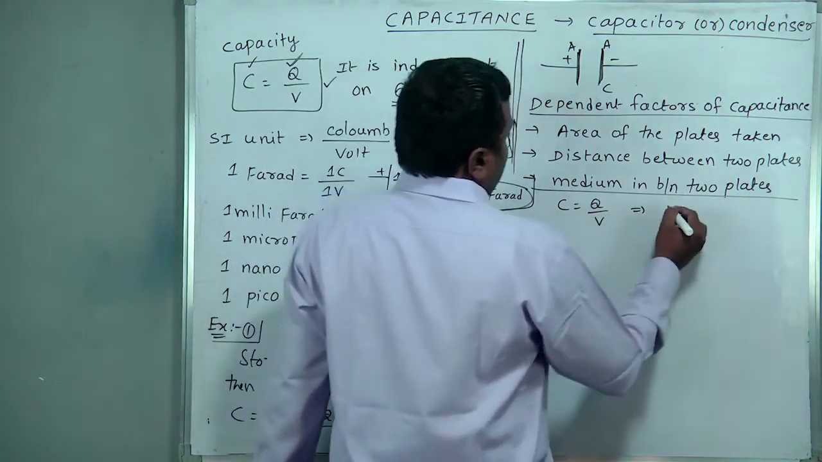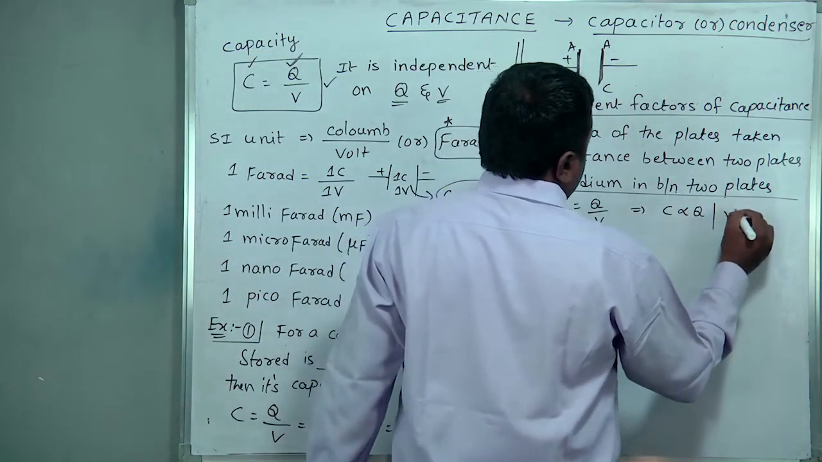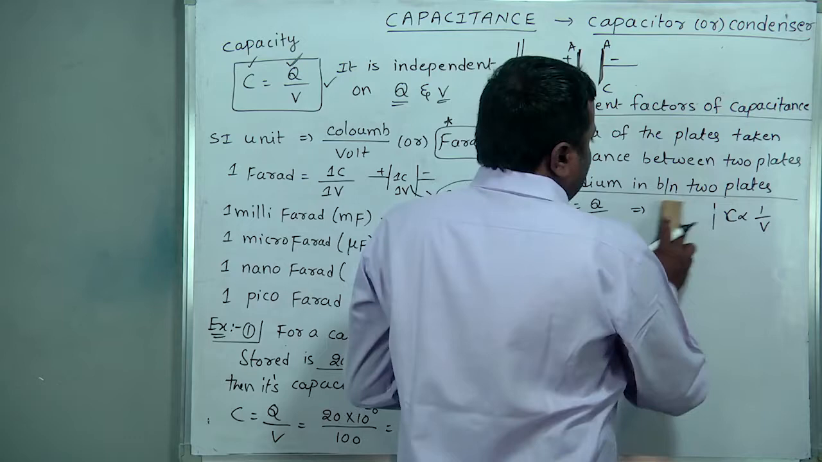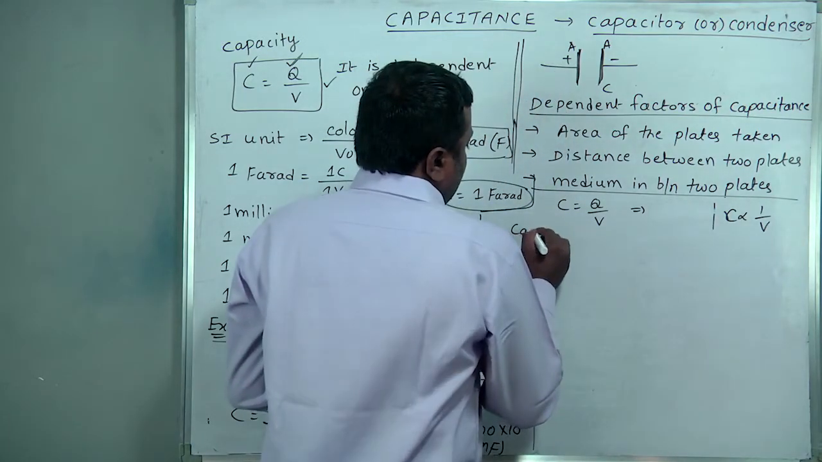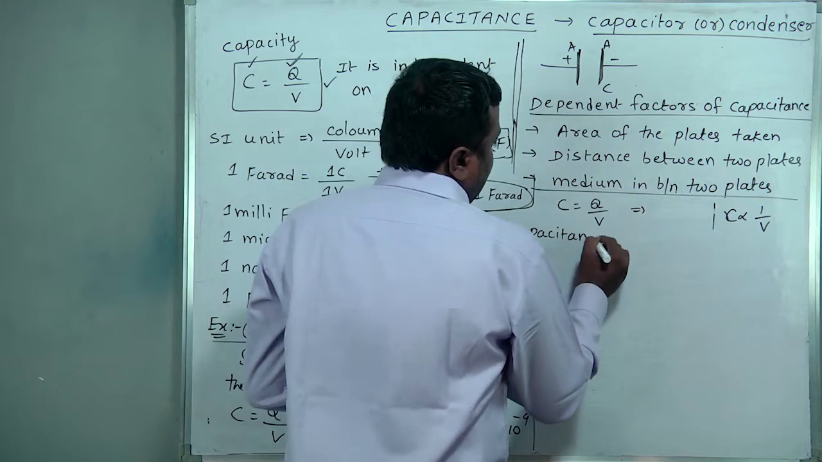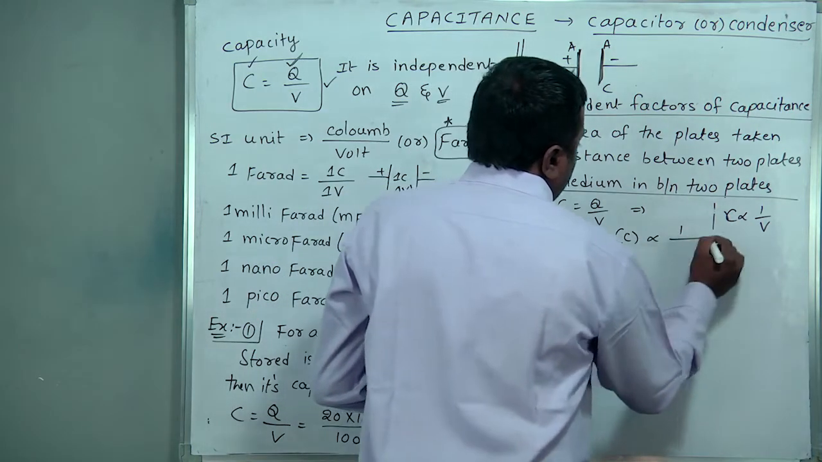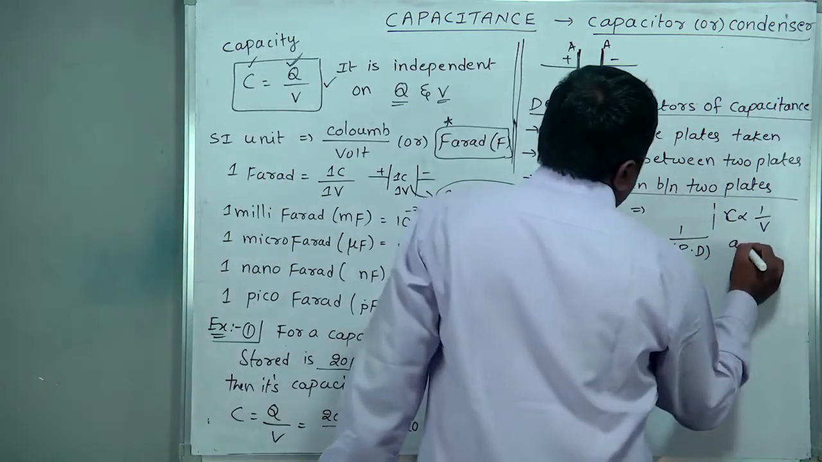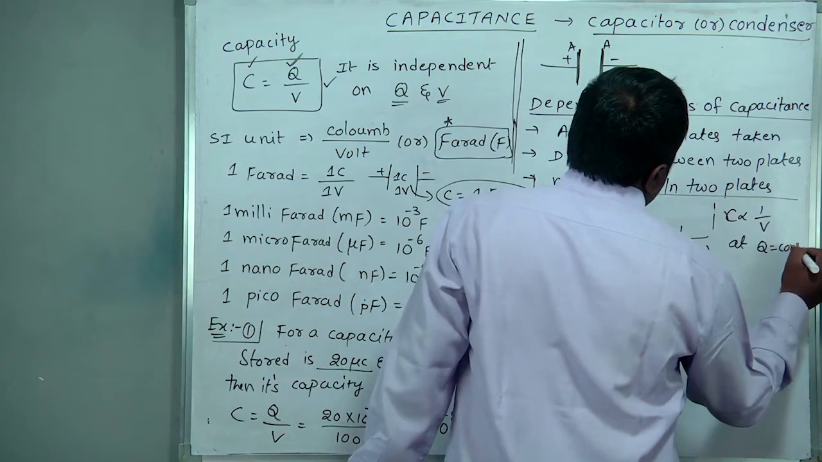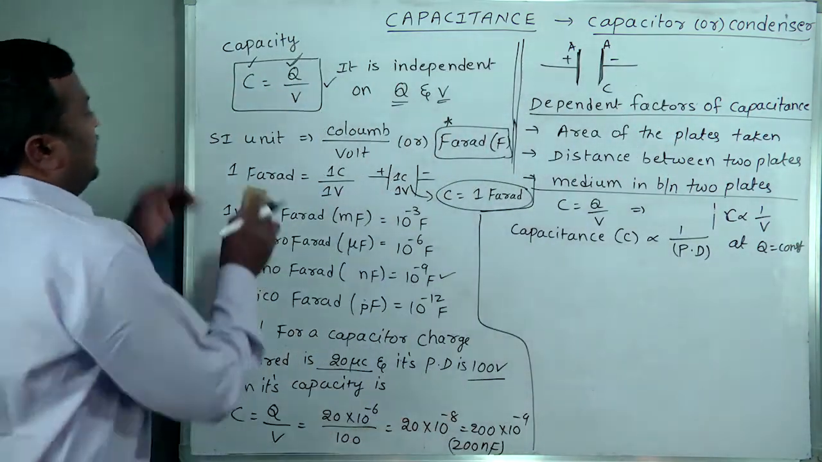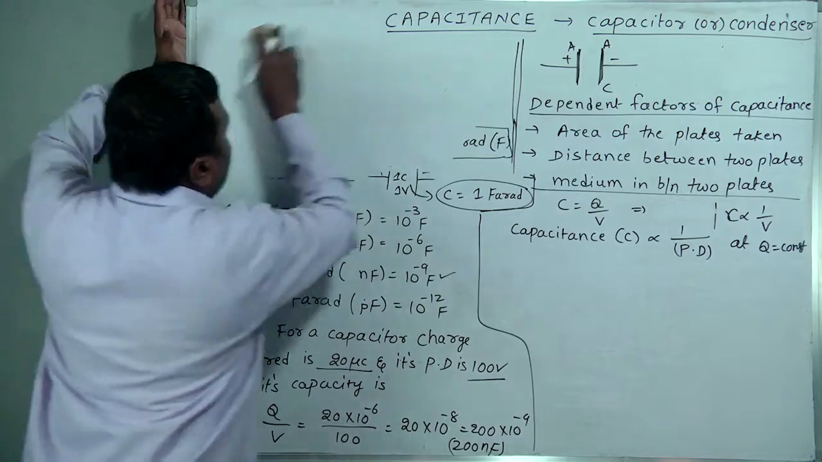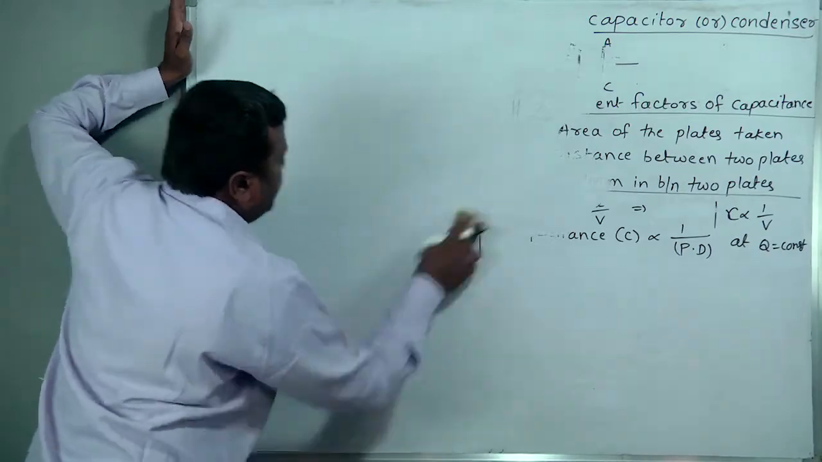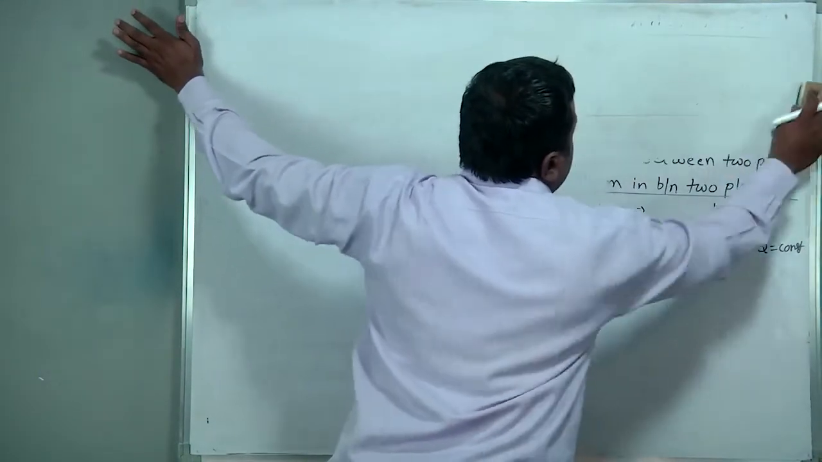From this, what do we conclude? C is directly proportional to Q, and C is inversely proportional to V. Got it? So C inversely proportional to V means the capacitance of a capacitor is inversely proportional to the potential difference between the two plates at constant charge. When Q is constant, we will discuss this clearly. So the fundamental basic formula is capacitance C equal to Q by V.